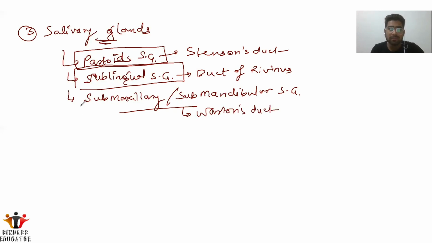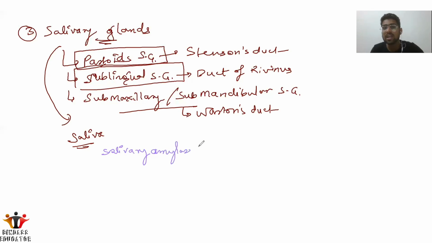Okay, so from the salivary gland we have the saliva. And saliva is composed of what? The main enzyme which is present in the saliva is the salivary amylase. The other name of the salivary amylase is ptyalin, silent P, ptyalin. Okay, what is the function of the salivary amylase? Actually, the salivary amylase helps in the digestion of carbohydrate or the starch.